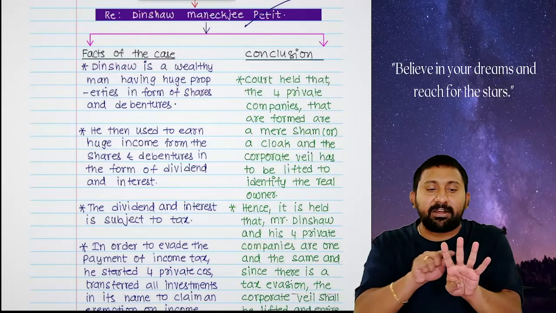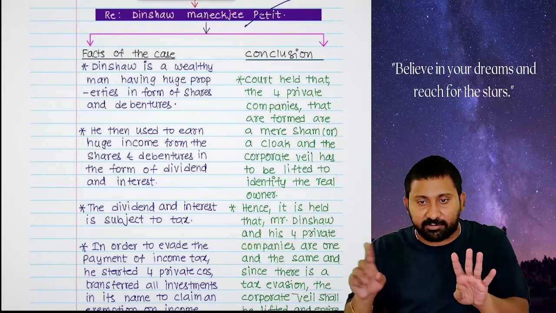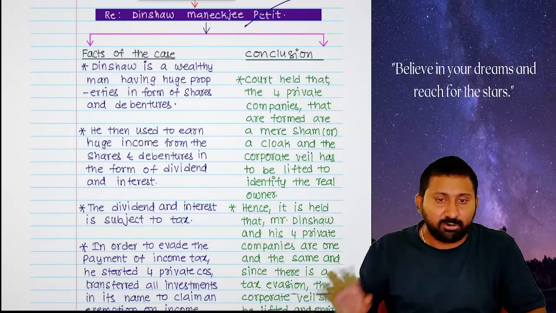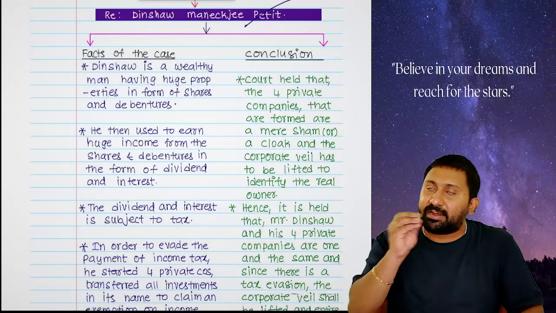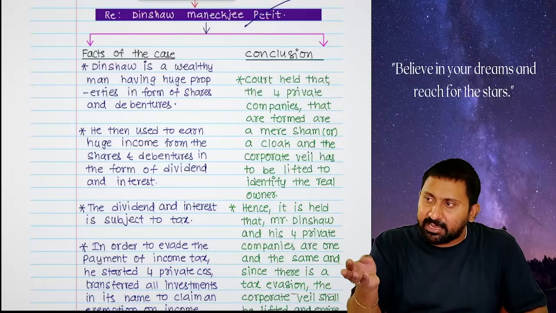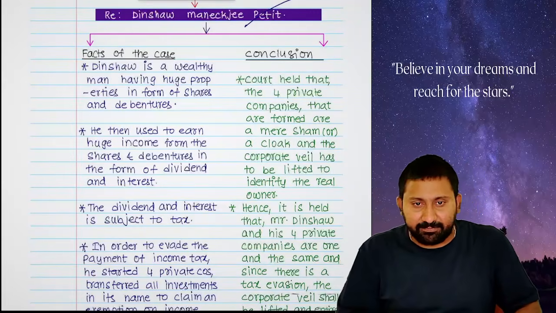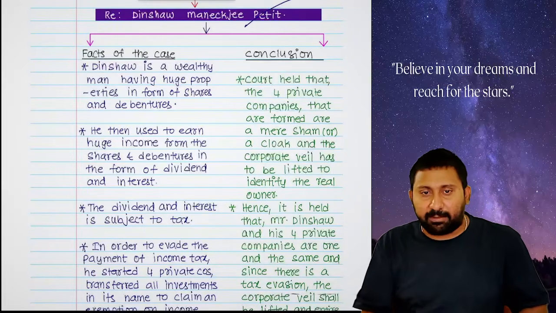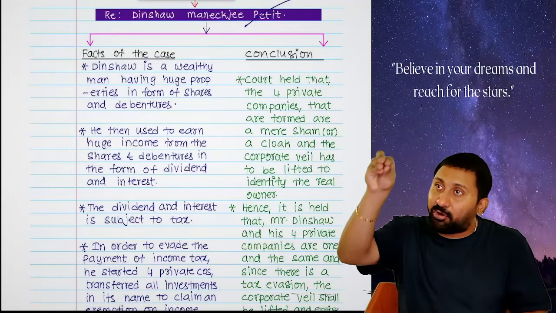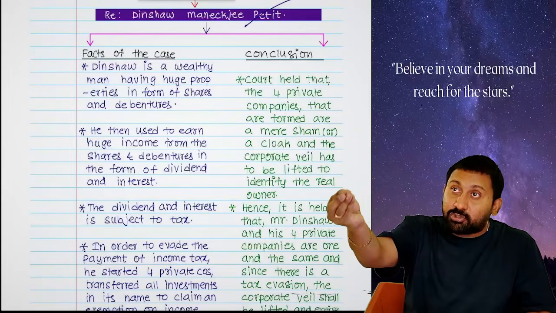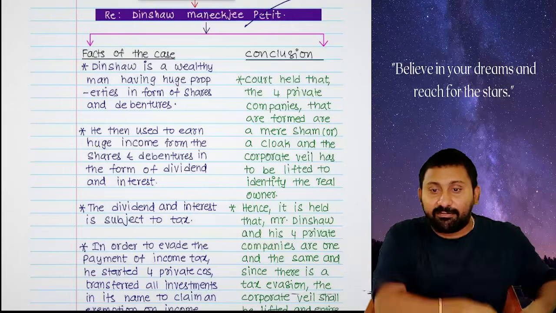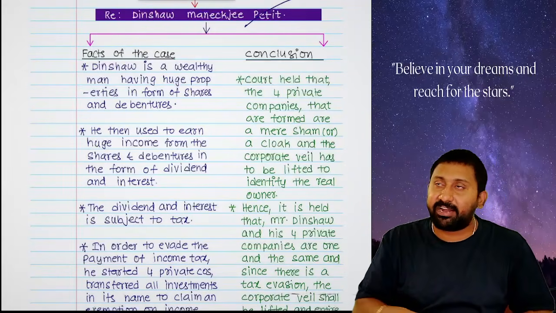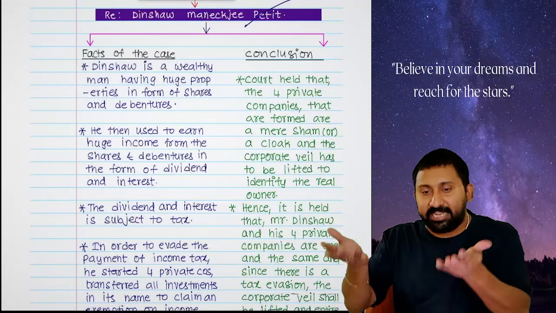To the 4 private companies, shares and debentures were transferred equally, 25%, 25%, 25%, 25%. So when assets are transferred to 4 companies, the income also comes to the 4 companies. If it comes to Dinshaw in the form of dividend, again it will be taxable to him. Therefore, what he did is, the 4 companies will generate income.